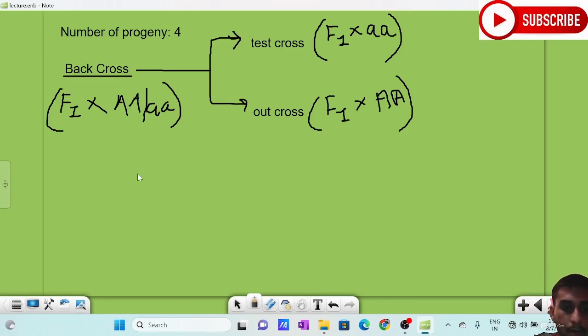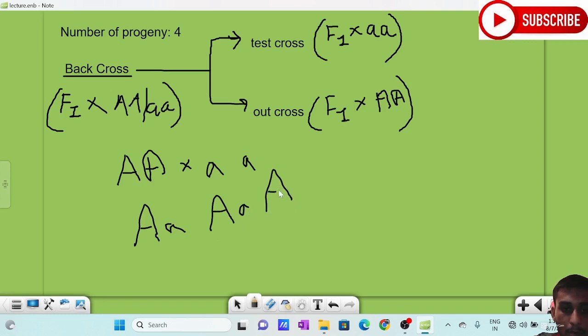So in case of a homozygous organism, I'm taking capital A as tall. Cross between two parents. So here capital A small a, capital A small a, capital A small a, capital A small a. So all the organisms here will be tall. So there is no ratio.